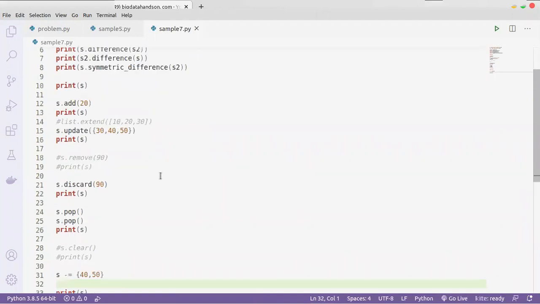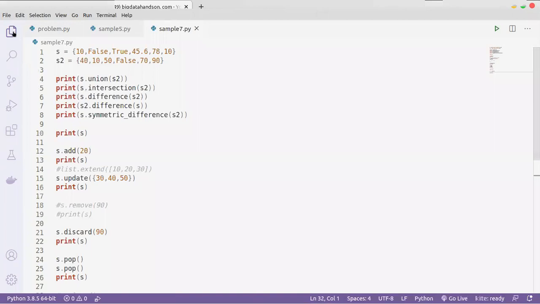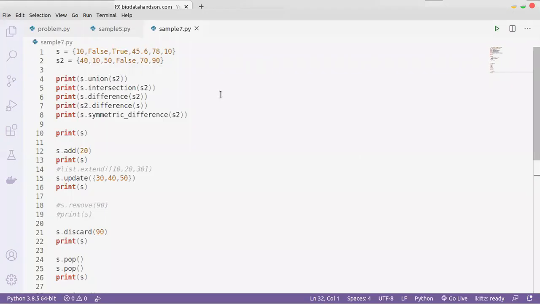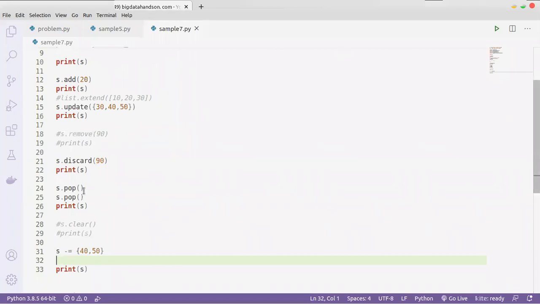So now let's move on to the next sequence data type. Hi, Irfan. Good morning. I have a question. When you are removing a value using the pop function, s dot pop, if you print the set, different orders will appear at different times because it doesn't have subscripting or indexing, right? So s dot pop will remove different values at different times.